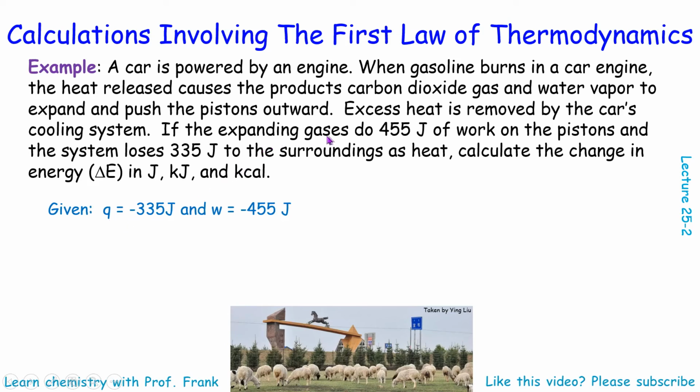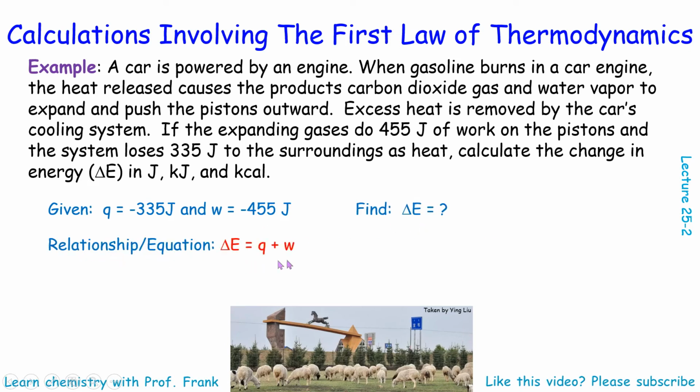We have to find out what are given, or what do we know. We know heat is negative 335. Why is negative? Because the system loses, giving off energy. So then it has to be negative. And then the work the expanding gases do is 455 joules. And why this one is negative? Because the system does the work. If the system does the work, it's negative. And then we need to find out delta E.